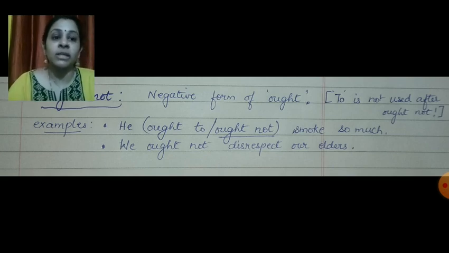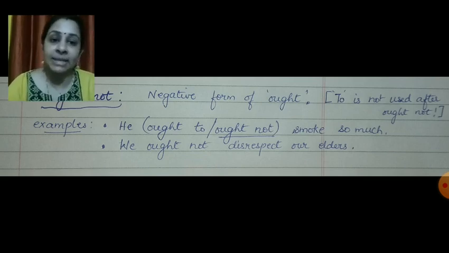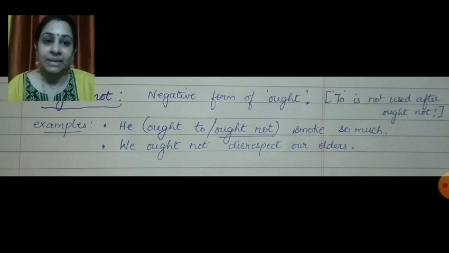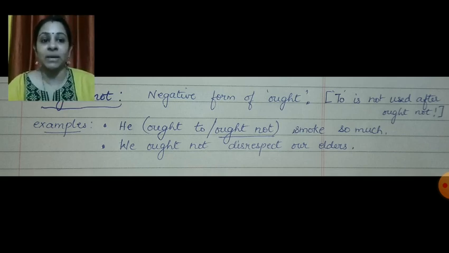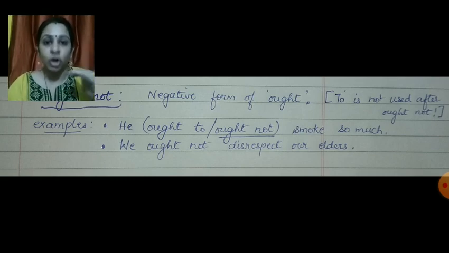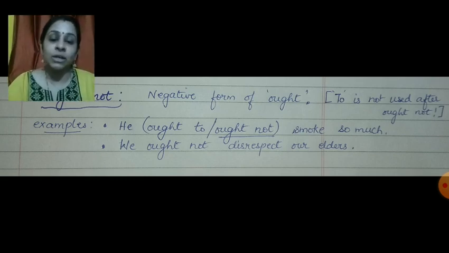We ought not disrespect our elders. So here we are talking about the negative form of using ought. If we change this sentence to the positive form, we'll write it as we ought to respect our elders. So ought not becomes ought to and disrespect becomes respect. That's all in modals, children.